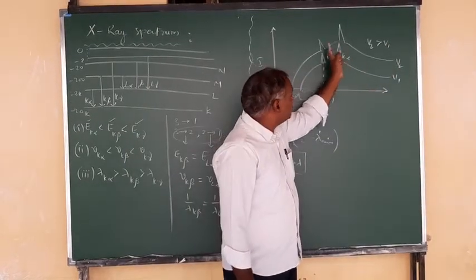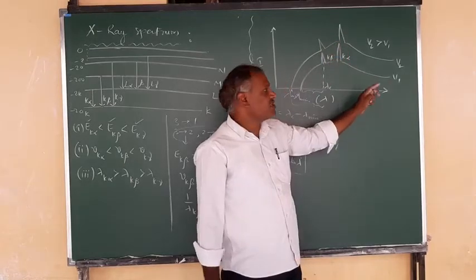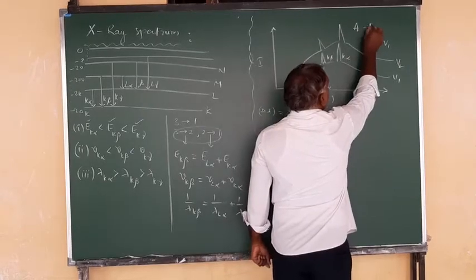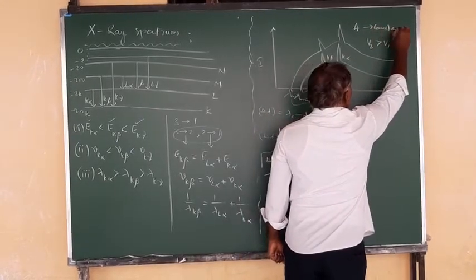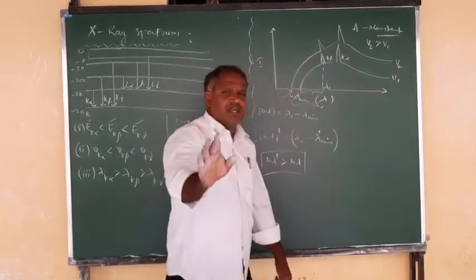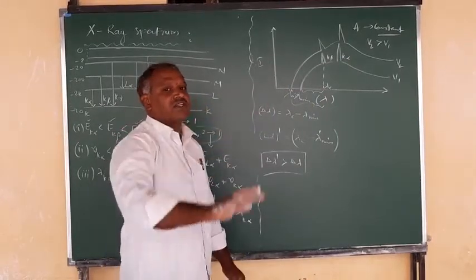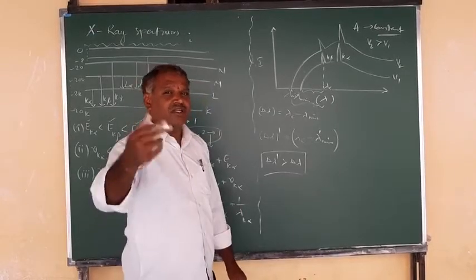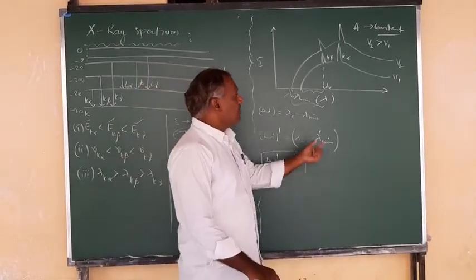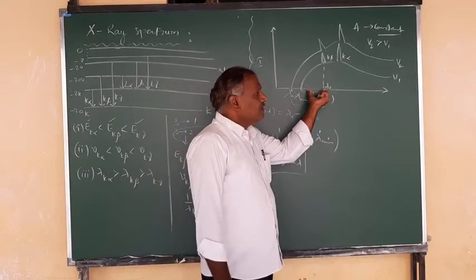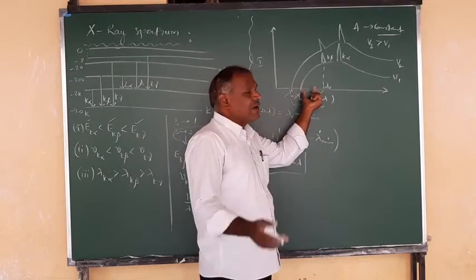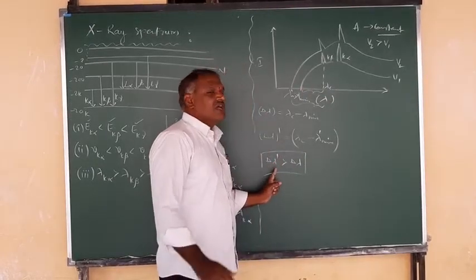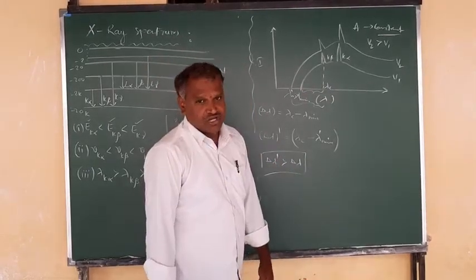So there is no change in the wavelength of the characteristic X-ray spectrum by changing the operating potential. Here we are taking that A is constant, that is, the mass number of the target material is constant. There is no change in the wavelength of the characteristic X-ray spectrum, but there is a decrease in the cutoff wavelength of the X-rays by increasing the operating potential. The difference between the wavelength of characteristic X-rays and lambda minimum, or the cutoff wavelength, will increase. So the difference increases when you increase the operating potential, right?